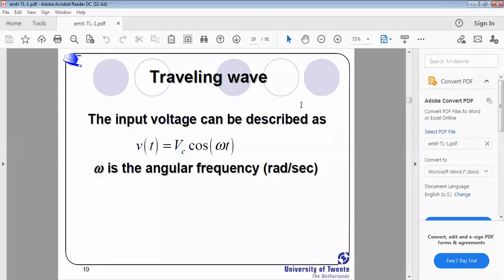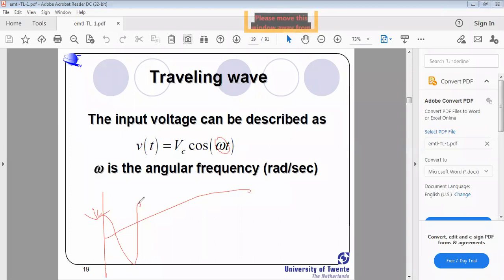See here, the input voltage can be described as V of t equal to Vc cos omega t, when I am applying one cosine signal with amplitude Vc. This is the amplitude Vc, and this is cos omega t. Omega is 2 pi f, nothing but the frequency component.